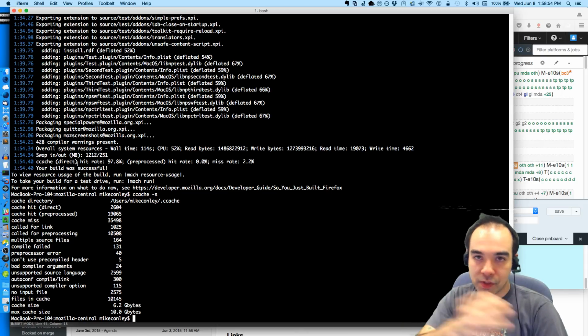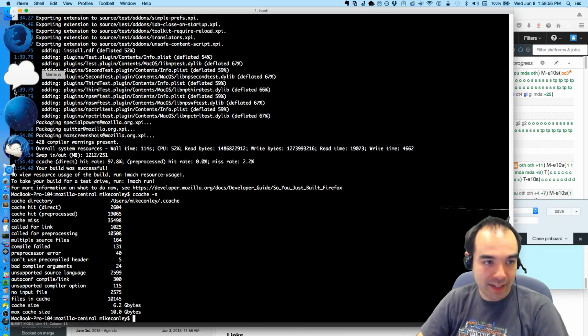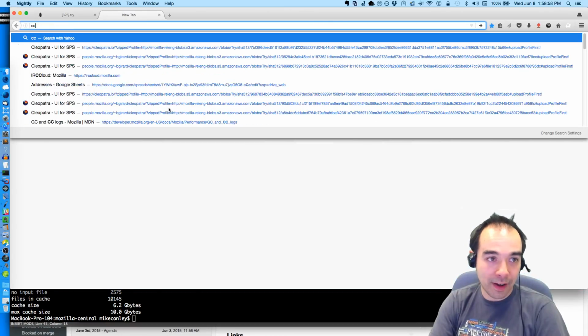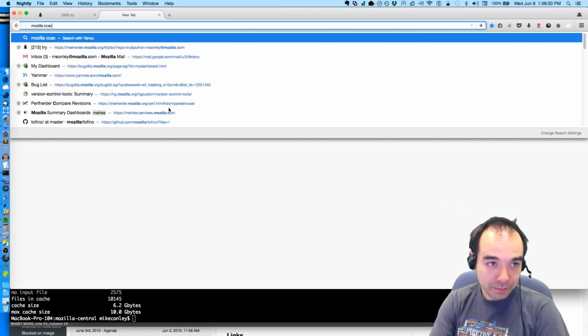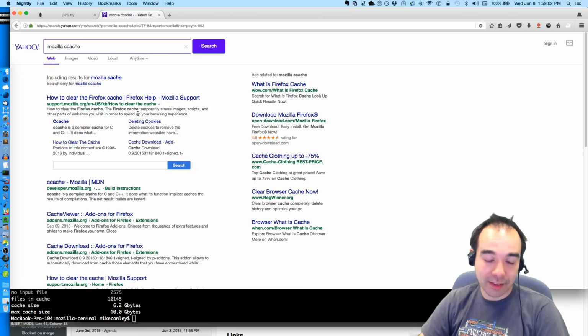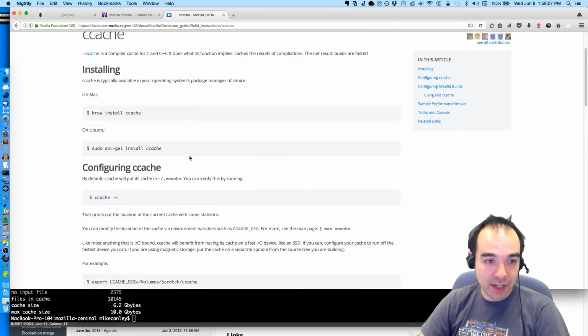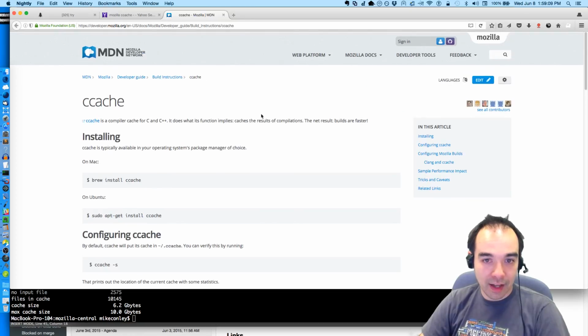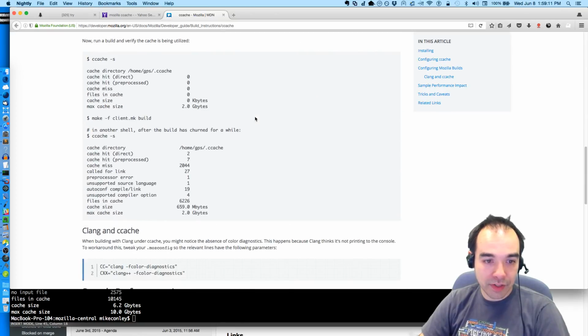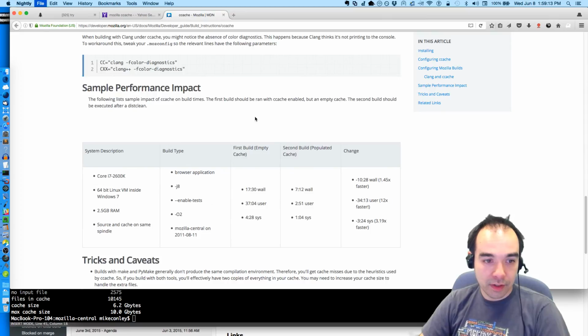I did a pretty big change between branches, and that build took less than 2 minutes. So if you're building Firefox and you don't know what Ccache is, and you're on Linux or OS X, you might want to check out these instructions for using it. It's great. Really faster builds.